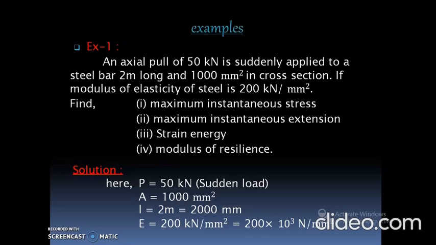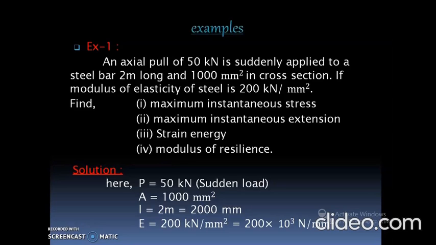Next, it is also mentioned here 2 meter long. This represents the length of the bar, the initial length of the bar, which is 2 meters. So convert all units to one format: 2 meter is equal to 2000 mm. And next it is also mentioned 1000 mm square. 1000 mm square is the area of the component.